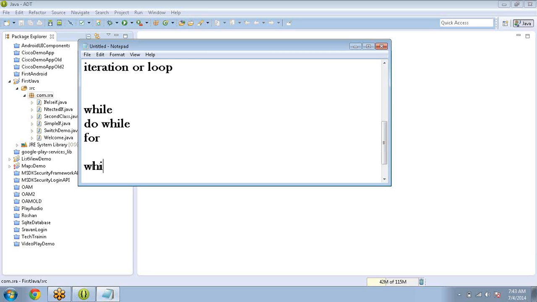The first one I'm going to explain is while. The simple syntax for while is: while, some condition in brackets, then an opening brace and a closing brace. First it will check the condition.